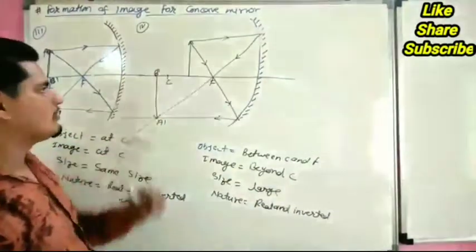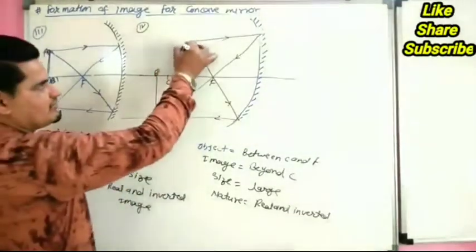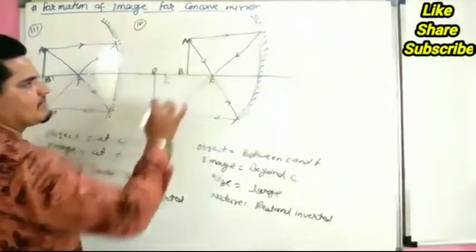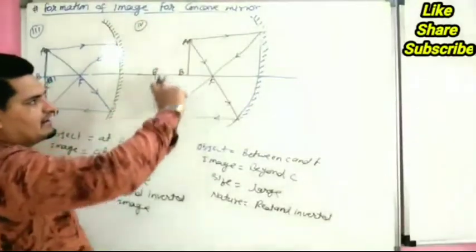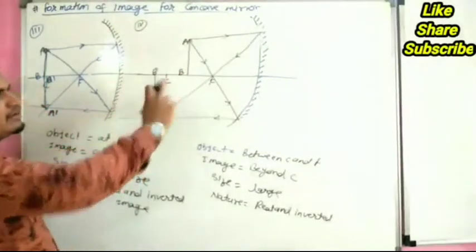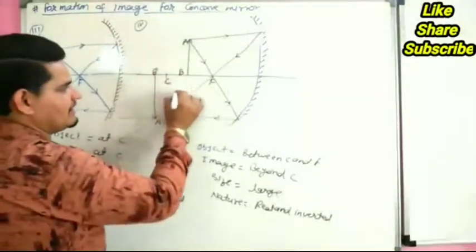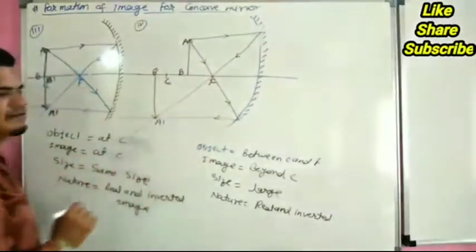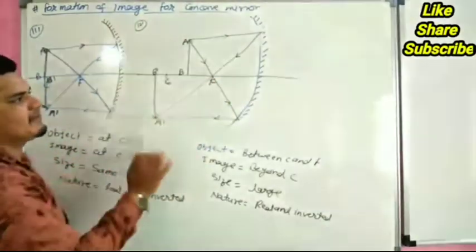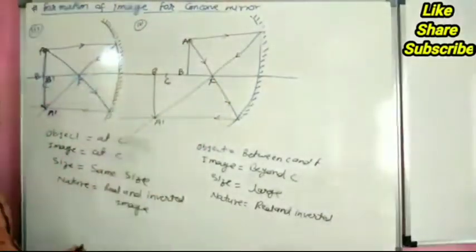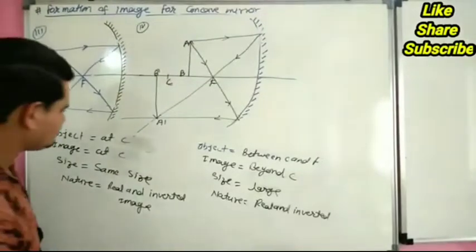This is the fourth case. This is our object A, B. This is small object and image form large. Object is at between C and F. Object between C and F, image form beyond C. Now, fifth case.